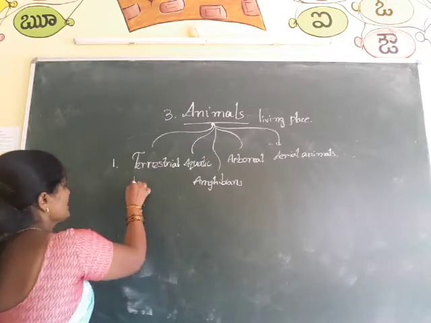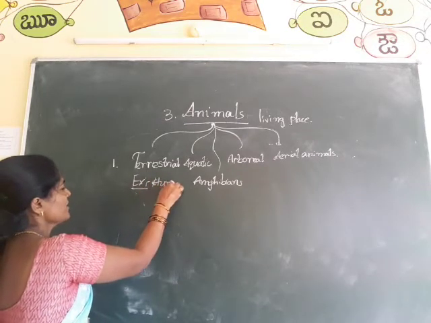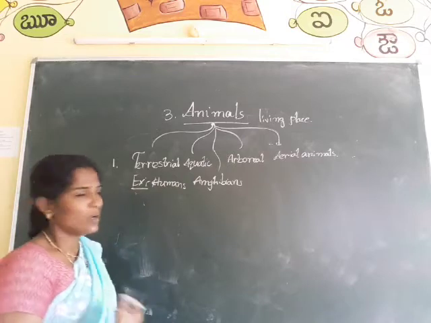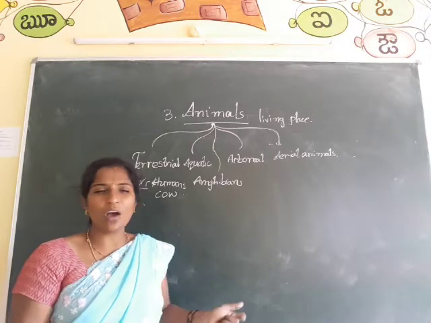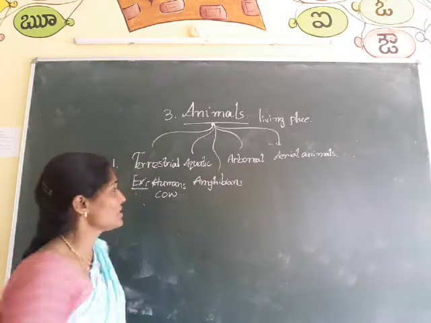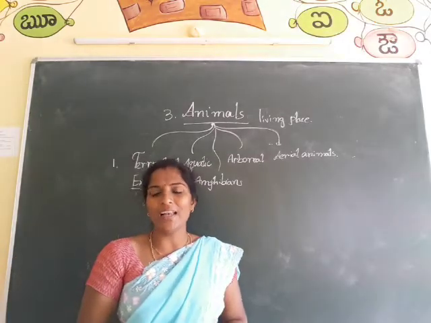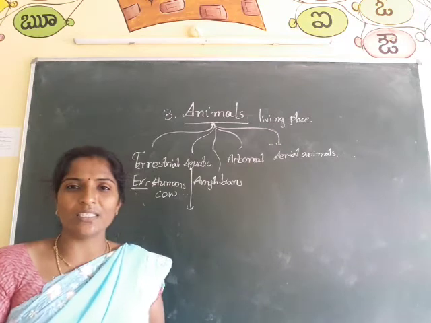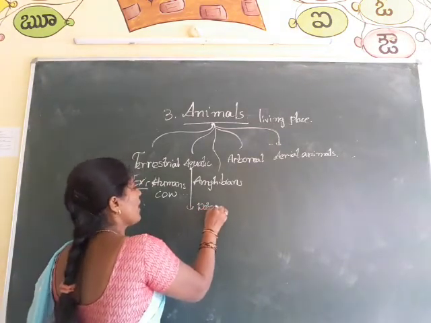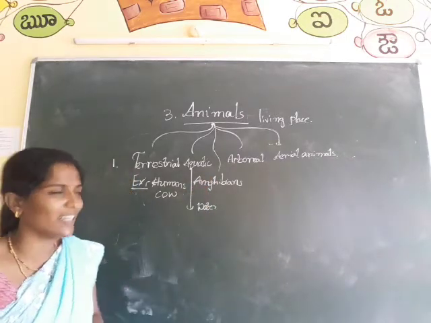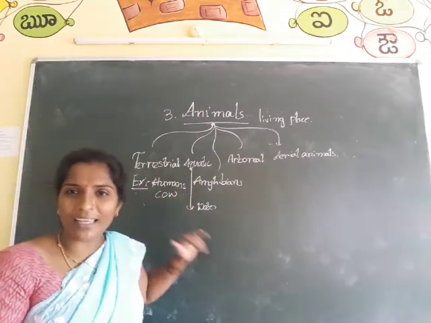And for example, humans, H-U-M-A-N-S, humans. We are humans, and cow, buffalo, oxen, and also lion, tiger, these are also examples of terrestrial animals. And some animals like fish, crocodile, crabs and tortoise can live only in water. That type of animals we call aquatic animals. Aqua means water. So which animals are living only in water?